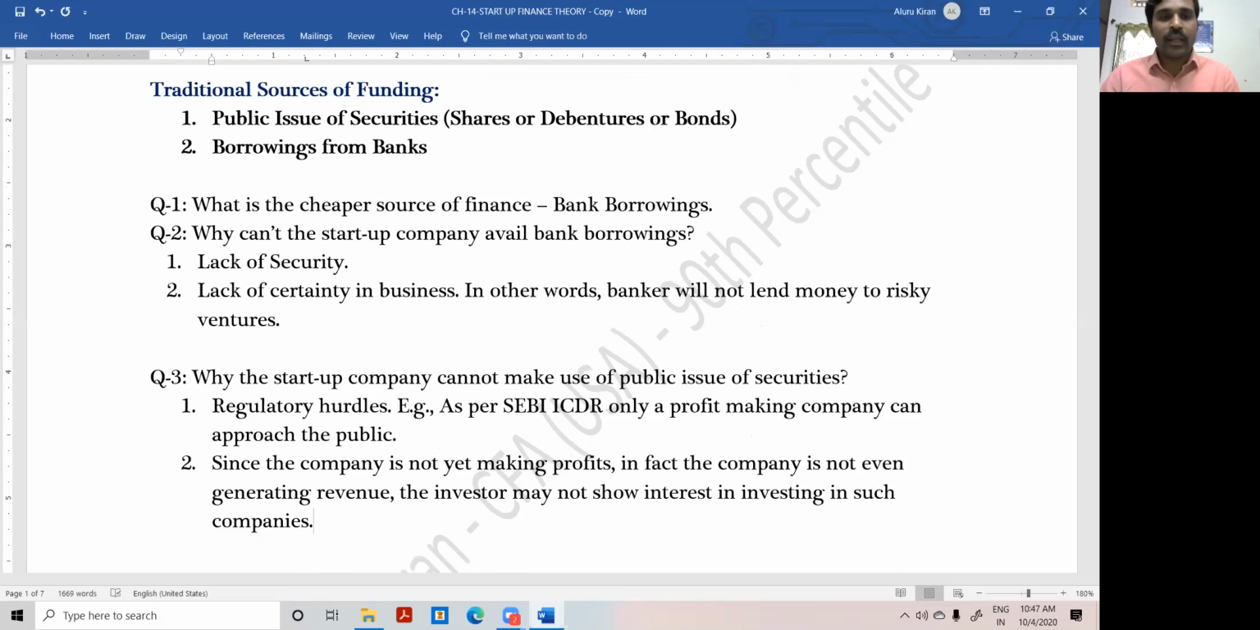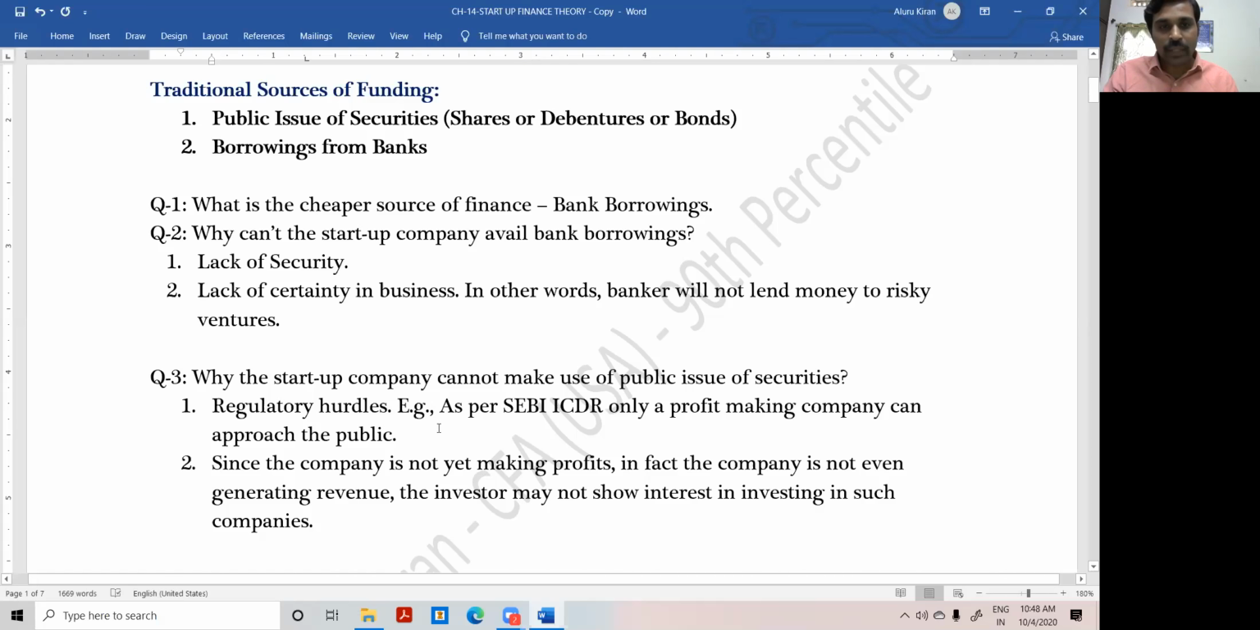You got the point? So bank borrowings were clear. Why can the startup company not go for bank borrowing? Because of 2 reasons. Since they have just started, they don't have any assets to give as collateral security to the banker. And since they are starting some new business, the business is very risky and the banker does not want to take the risk. And next, why can't they go for public issue of shares or debentures? Because of regulatory hurdles. They have not even started generating revenue, so they don't have any profits at all. They can't go for the public issue.